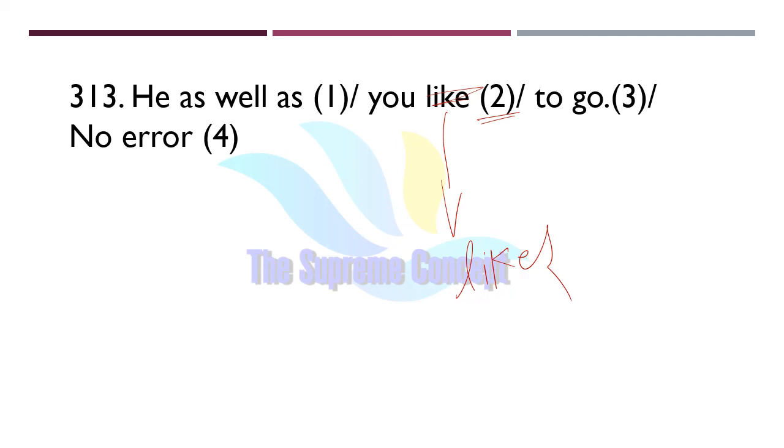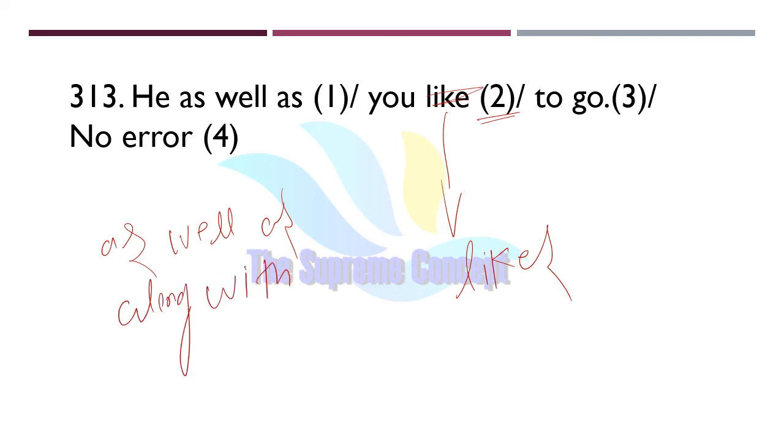Whenever two subjects are joined by as well as, or along with, or together with, the verb agrees with the first subject.